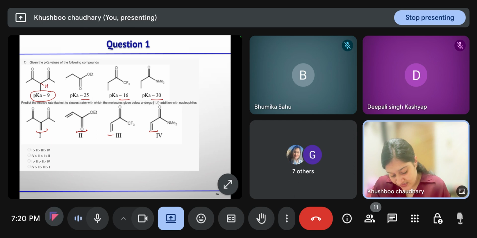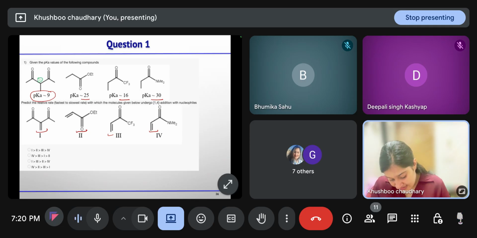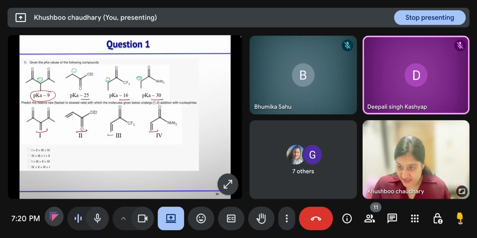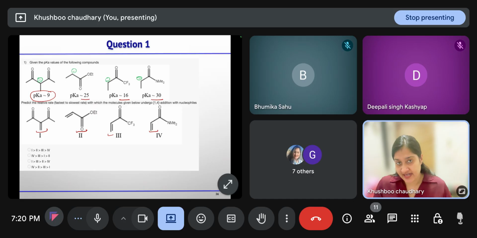Now, let us write the anions first. I'm writing here only directly. So, the alpha proton is acidic. Here we have this anion, then this, and this. Now, which anion is the most stable anion? First one, right? So, it is the most stable one. That means the alpha beta unsaturated carbonyl compound corresponding to it is the most reactive one for the 1,4 addition, right? So first is most reactive.